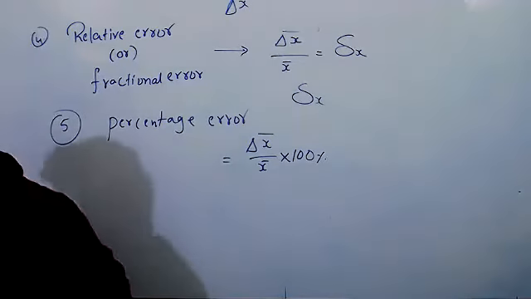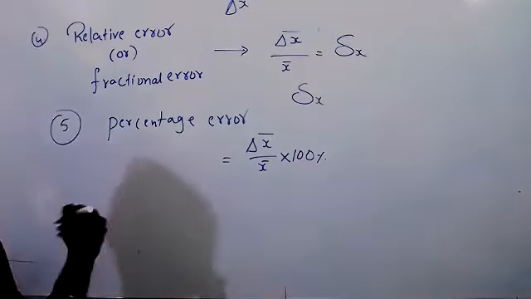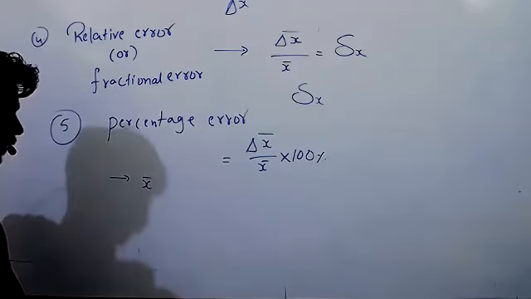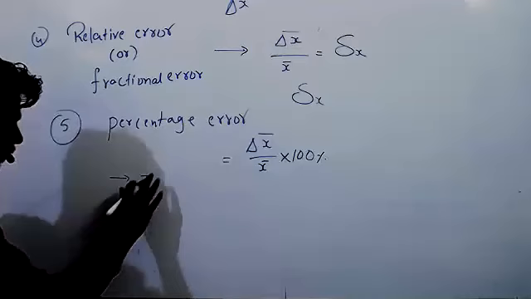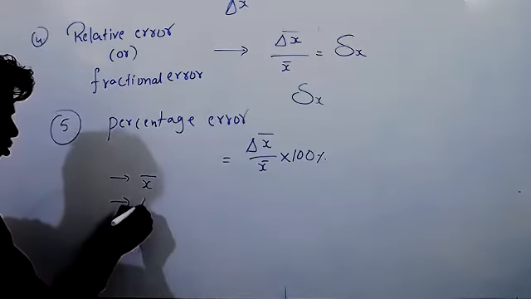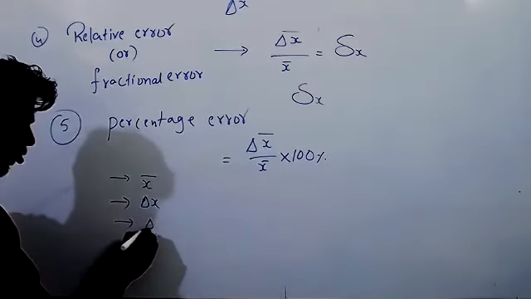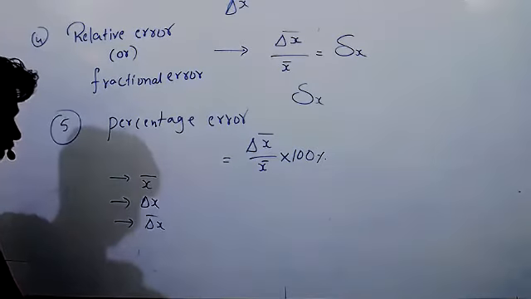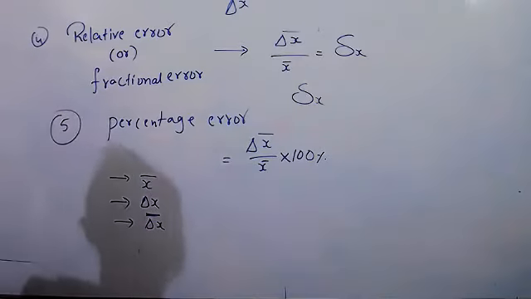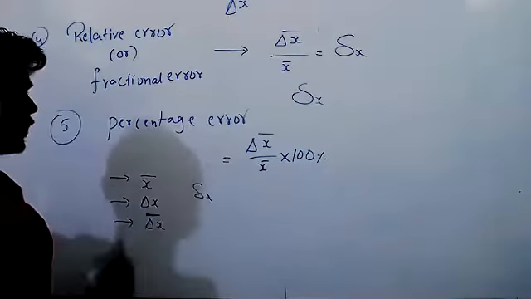The first one is mean error, that is X bar. When we are talking about mean, remember the bar. Next one is absolute error, that is delta X. The third one is mean absolute error, that means we write delta with a bar. Next is relative error. Next one is percentage error.